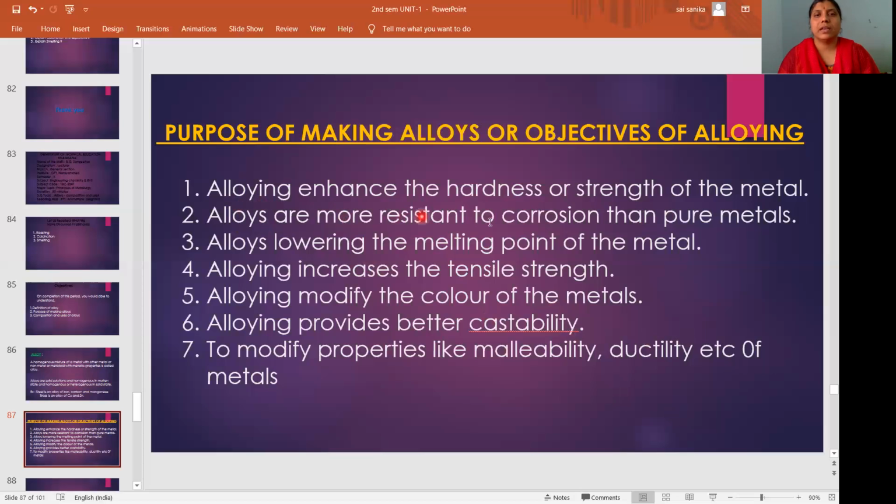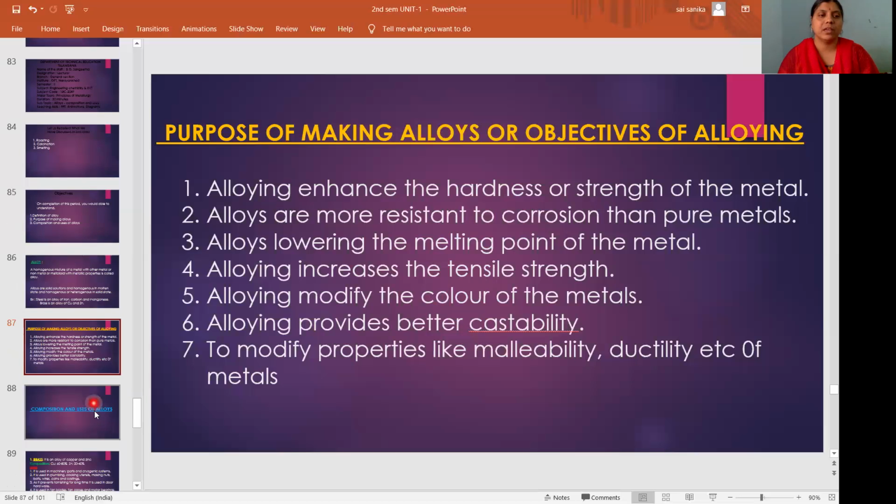The first one, alloys increase the hardness of the metal and they are more resistant to corrosion and it lowers the melting point of the metal. Alloying increases the tensile strength and these alloys modify the color of the metals. Alloying provides a better castability and it also modifies the properties like malleability and ductility of metals. So these are the purposes of making alloys.